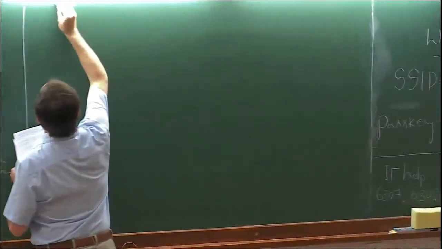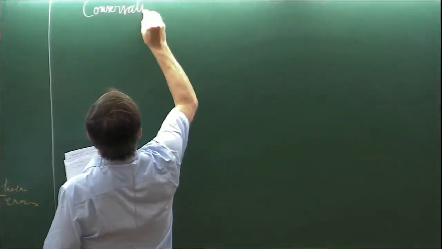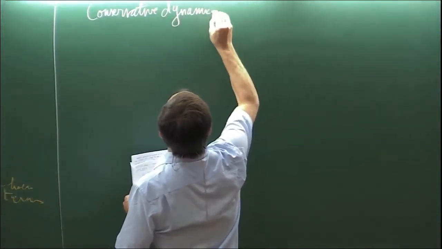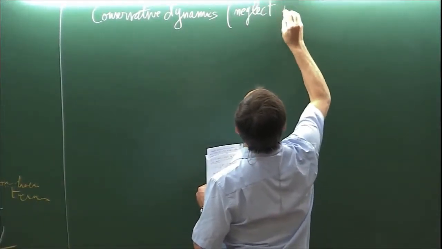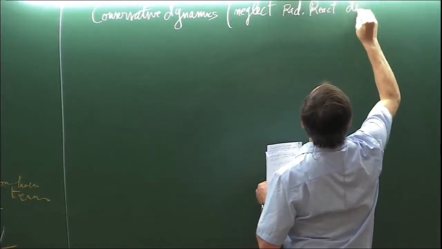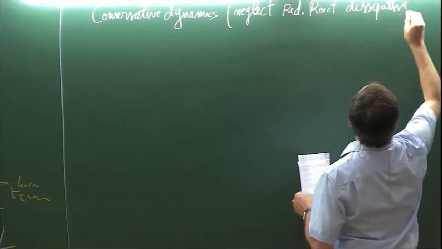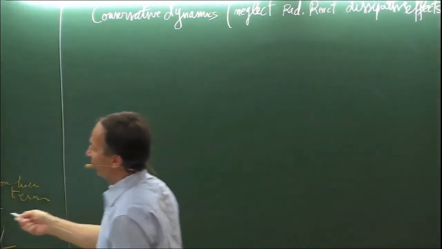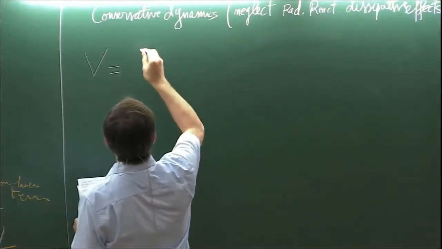So consider the conservative dynamics, neglect radiation reaction, dissipative effects. You solve the equation by means of the symmetric propagator.